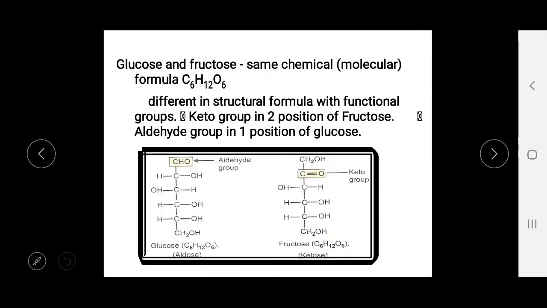Now here you can see that glucose and fructose have the same chemical formula, C6H12O6, but they are different in structural formula with their functional groups, aldehyde group and keto group. Here you can see the keto group in fructose is at the second position, but in glucose the aldehyde group is present at the first carbon position.